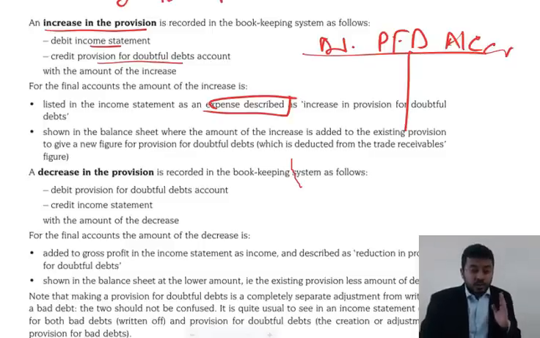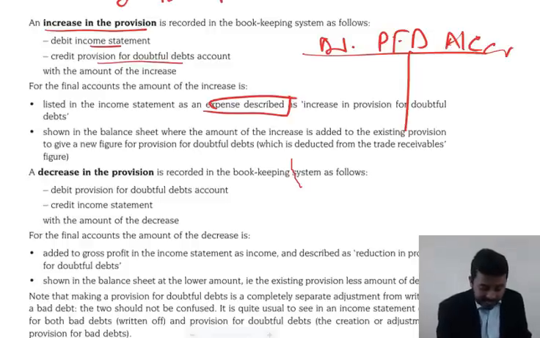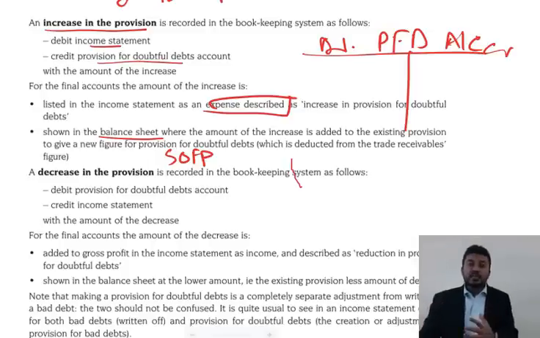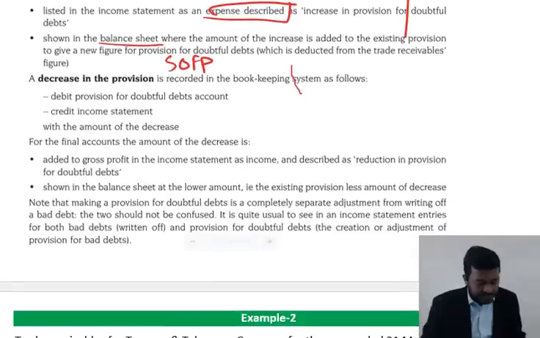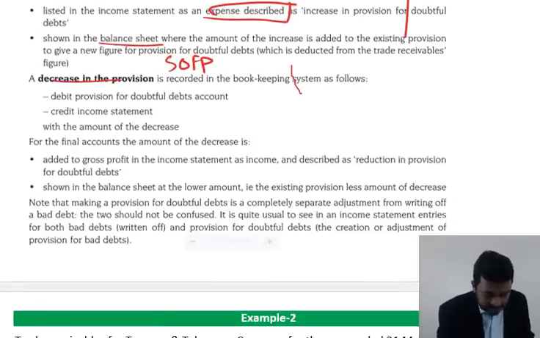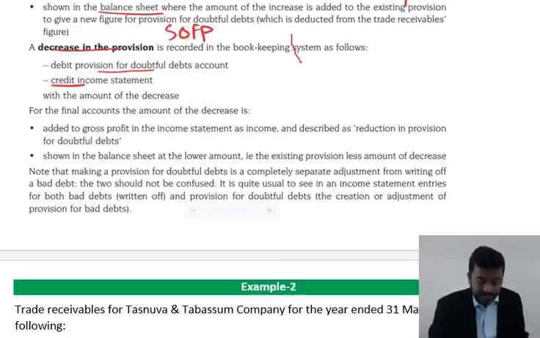And from the SOFP, the balance sheet as we used to call it, the whole figure is deducted, the 3% or 5%, the whole figure, no increase or decrease. Yes, if it is a decrease, a good thing, credit into the income statement and debit into the provision for doubtful debt. We will do examples on it.